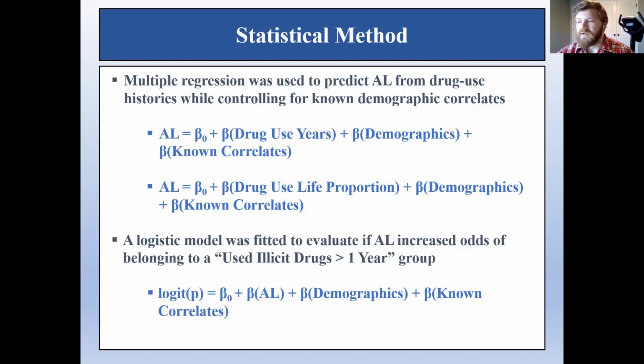The second model we fit considers drug use as a proportion of life spent using drugs. This was calculated by dividing the ASI drug years by participant age, and the covariates in this model are unchanged from the first, save for the fact that age wasn't included in the model as an independent covariate. Last but not least, we wanted to test if increased allostatic load increased the odds of belonging to a used illicit drugs for greater than 1 year group. So we employed a logistic model with allostatic load and the same covariates as predictors of this dichotomy.